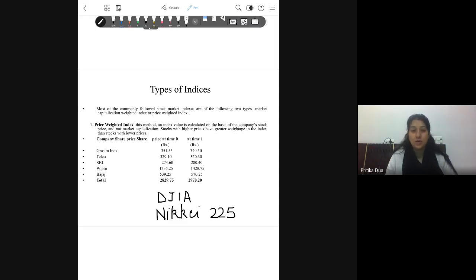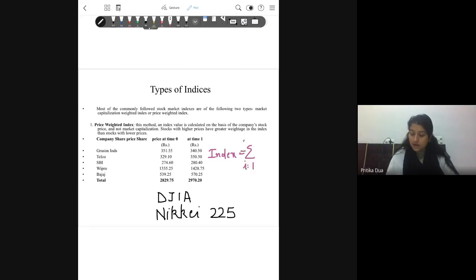So the index value will be the number of shares which are part of the index and the new valuation upon old valuation.